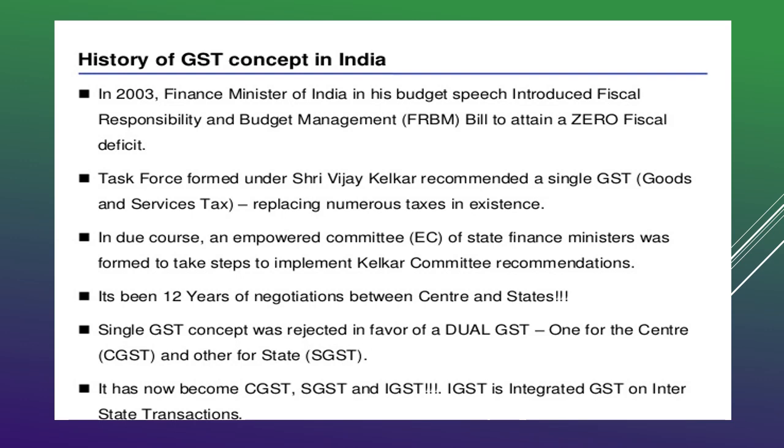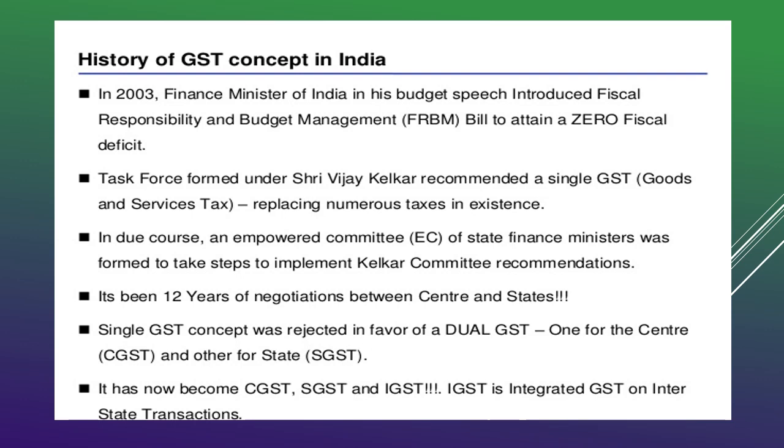Vijay Kelkar is one of the revolutionary figures who brought a lot of changes in the indirect tax structure, and GST is one of the reforms initiated by the government. He gave these recommendations in the form of a committee, and GST came into existence only with the recommendation of this Kelkar committee.